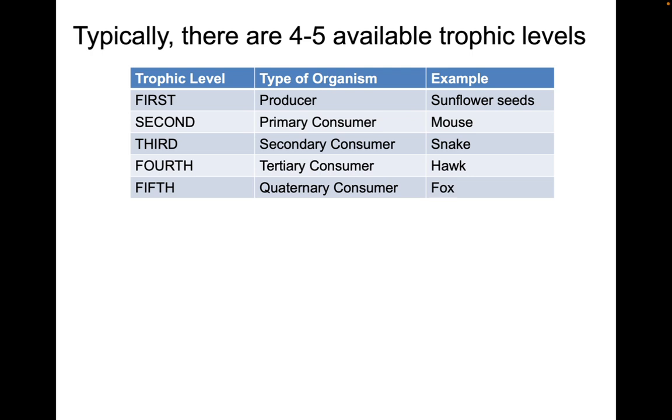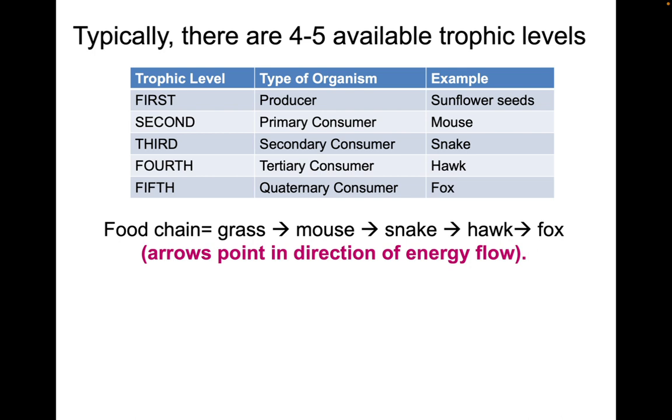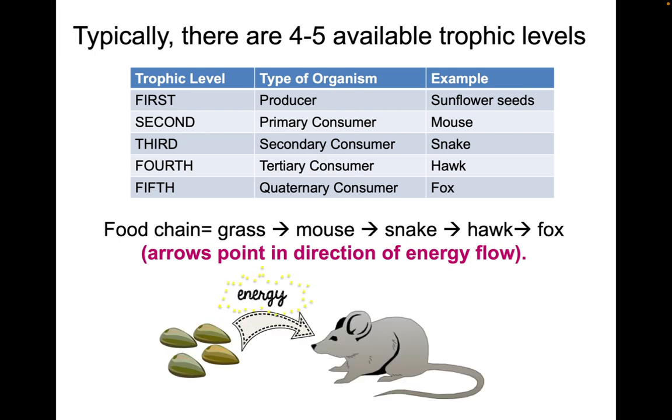Typically, we see 4 to 5 available trophic levels. So this chart gives you a good idea of what we'd see and how that would be laid out with examples. So the food chain would be grass, mouse, snake, hawk, fox. Again, arrows pointing in the direction of energy flow.